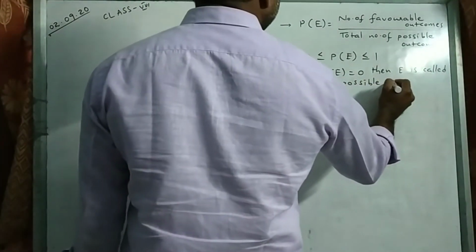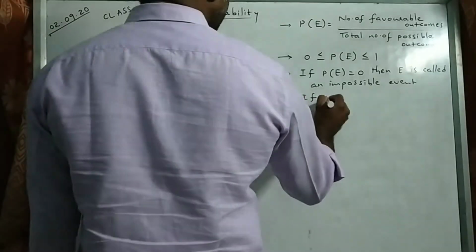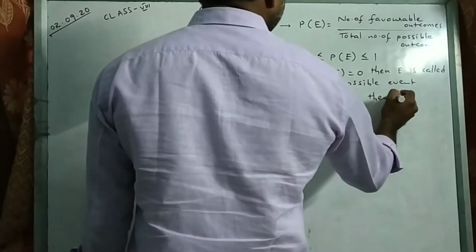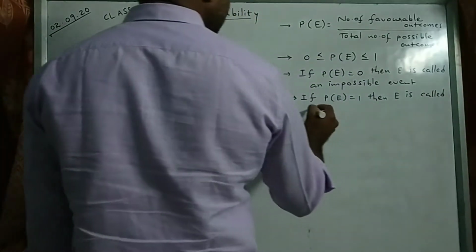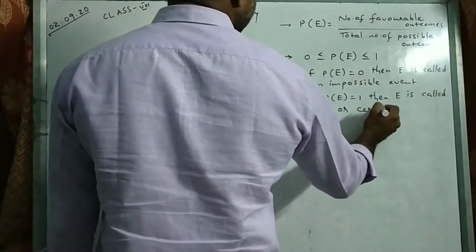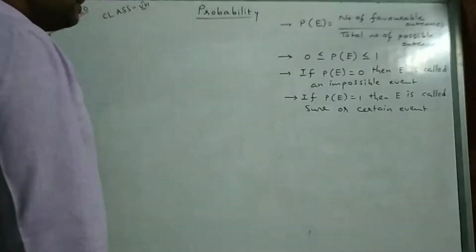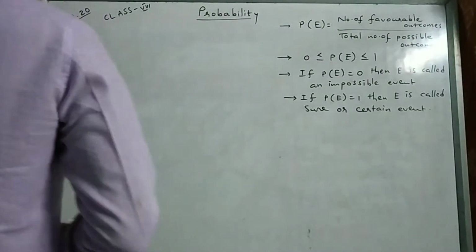Suppose if probability of an event is 1, then E is called a sure or certain event. These are the main concepts we have seen.